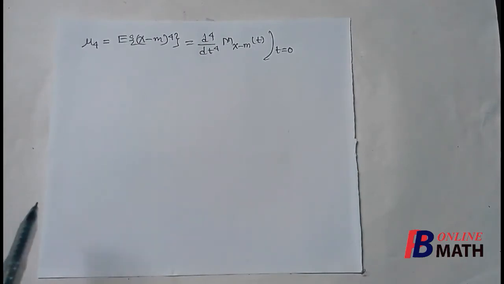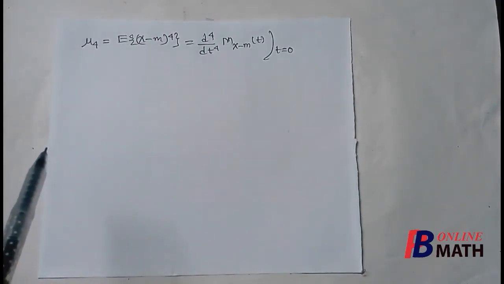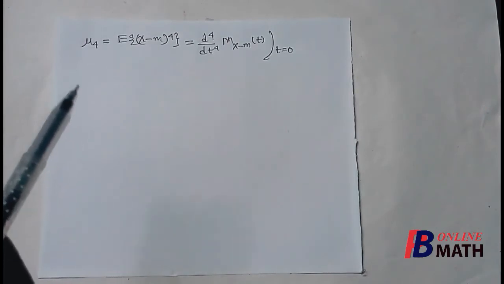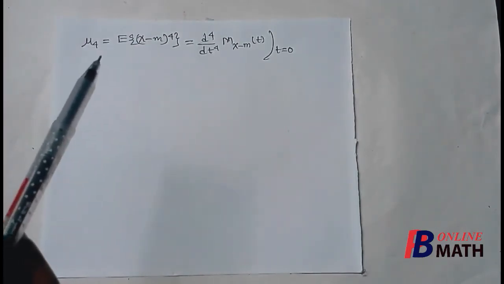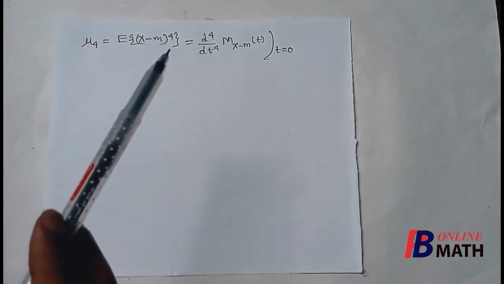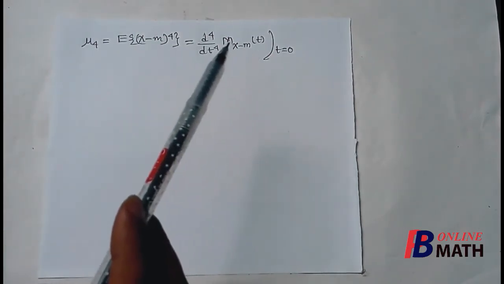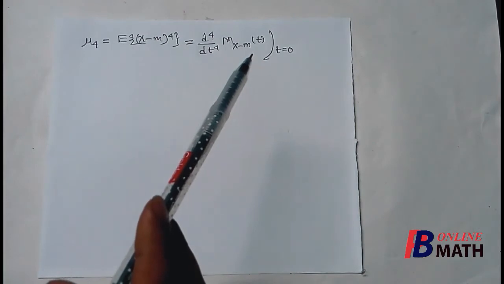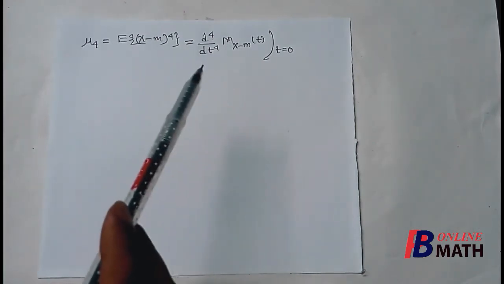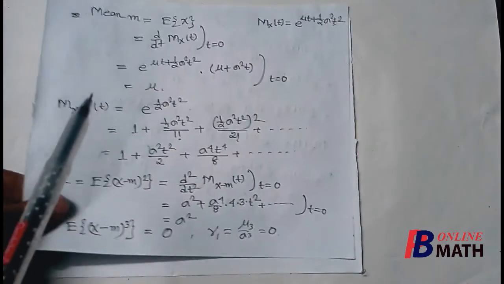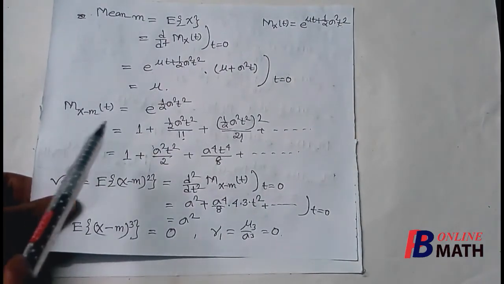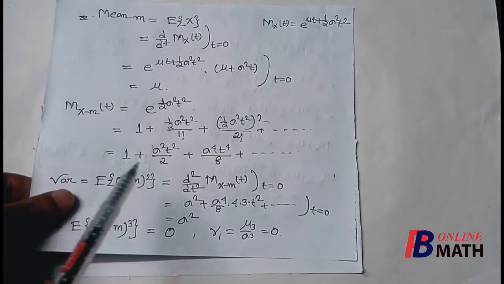Next we find kurtosis, and we know that the coefficient of kurtosis beta 2 is equal to mu 4 by sigma to the power 4. And to find mu 4, that is the fourth order central moment, we know that we have to differentiate this moment generating function about the mean 4 times and put t equal to 0. We have already obtained that the moment generating function about the mean is this.